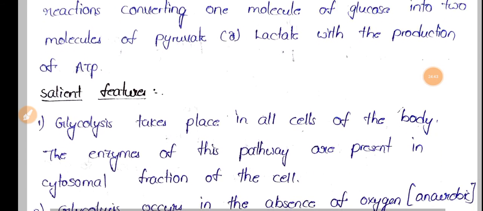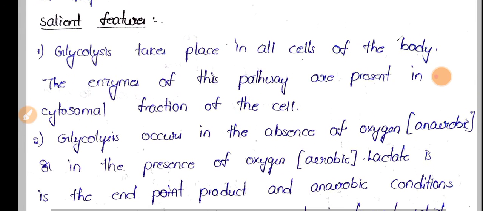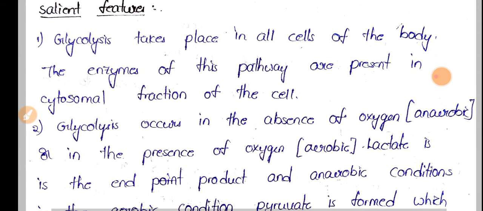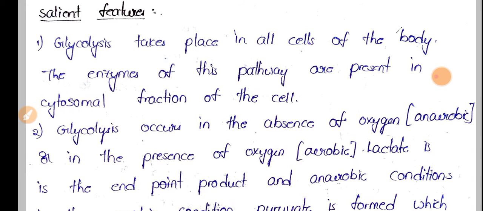So first let's see the salient features of glycolysis. Glycolysis takes place in every cell in our body. We have thousands and billions of cells in our body, and each and every cell undergoes this glycolysis pathway.